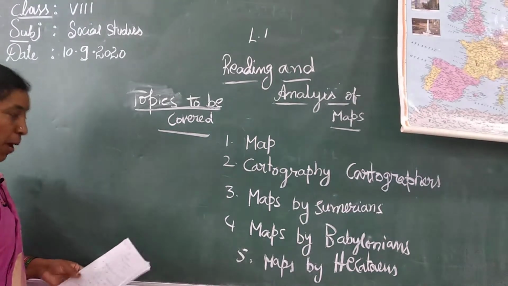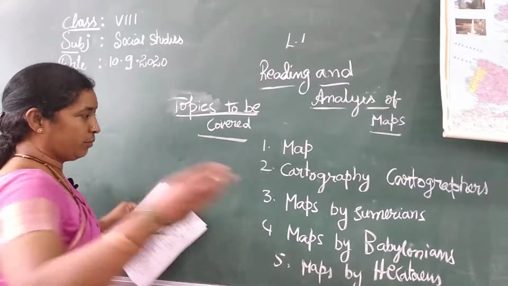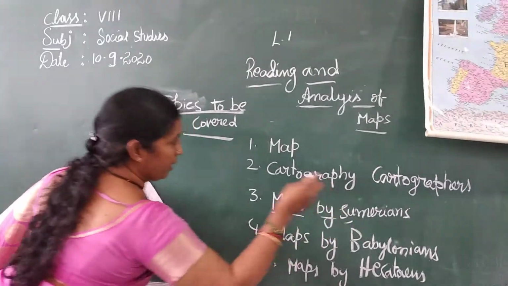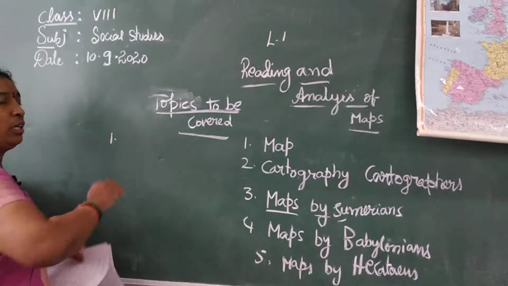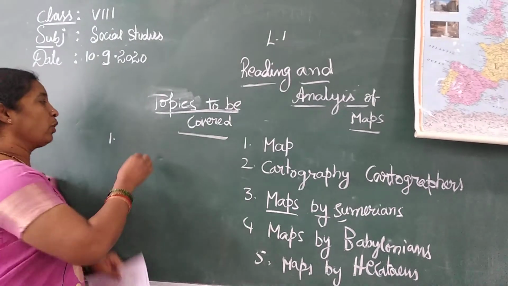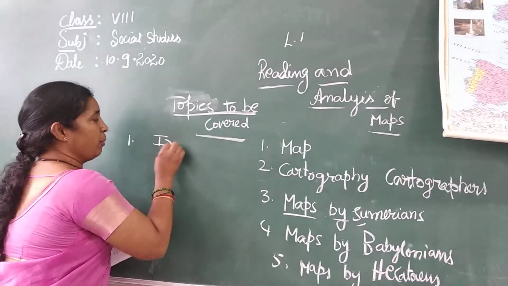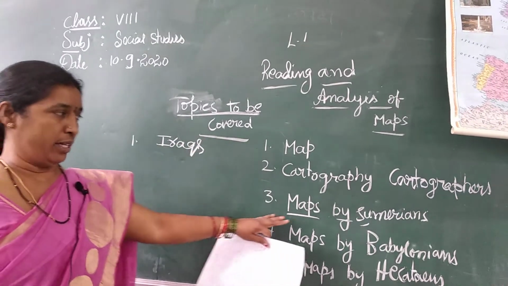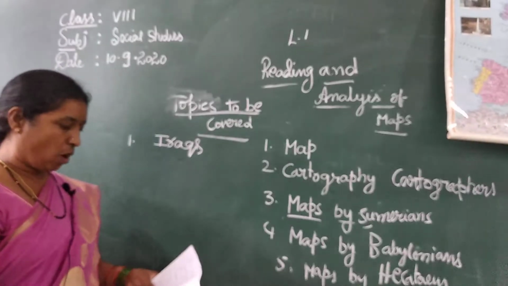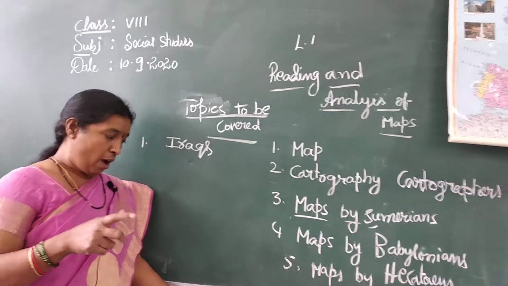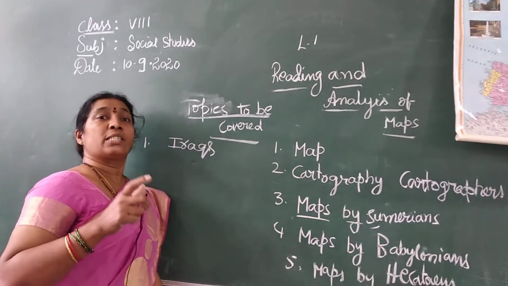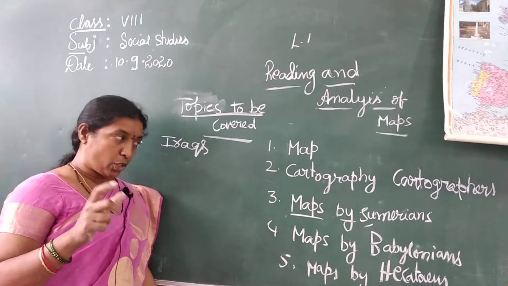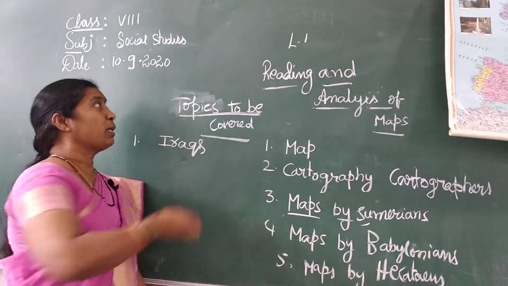And next, maps by Sumerians. These Sumerians are, at present, called Iraq people. Once upon a time, they were called Sumerians. These Sumerians are the ones who brought the first human civilization to world history. You know what is meant by civilization?